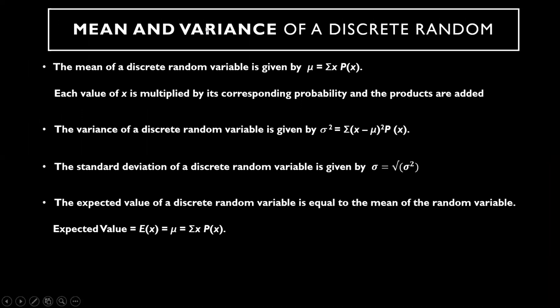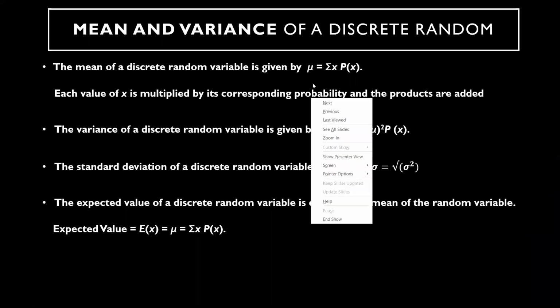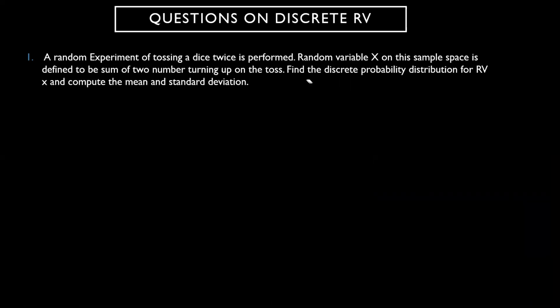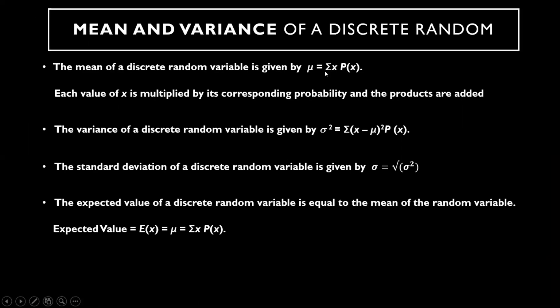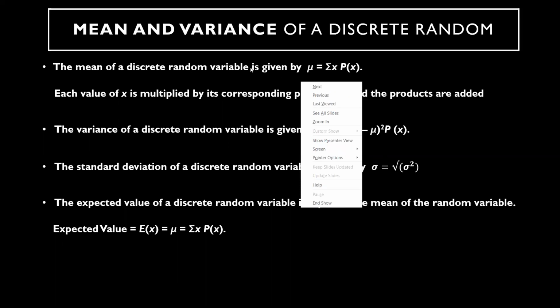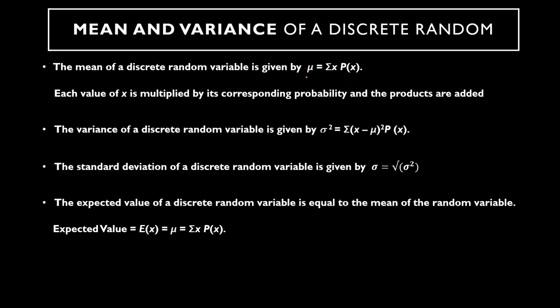Now, this is important. Please write down this formula somewhere, because these are the formulas you use for solving problems. The mean of a discrete variable is represented with mu. So this is the mean formula. Mu is equal to the summation of x into p of x.